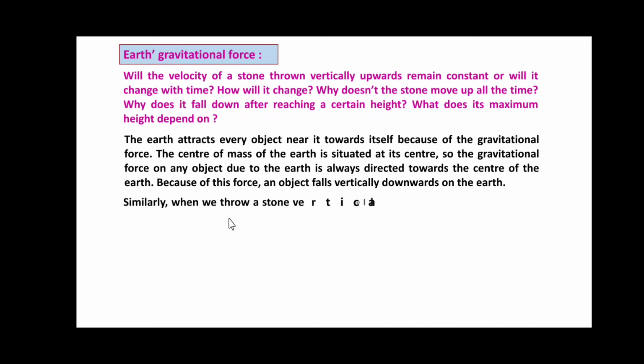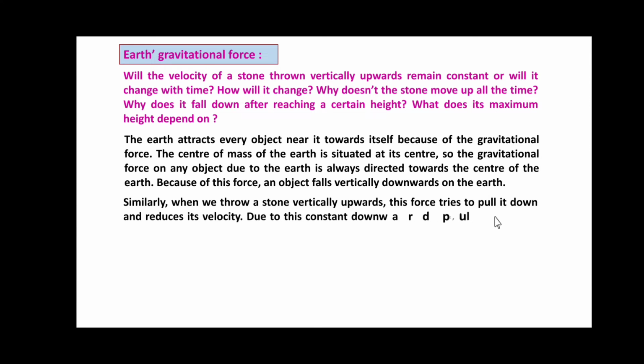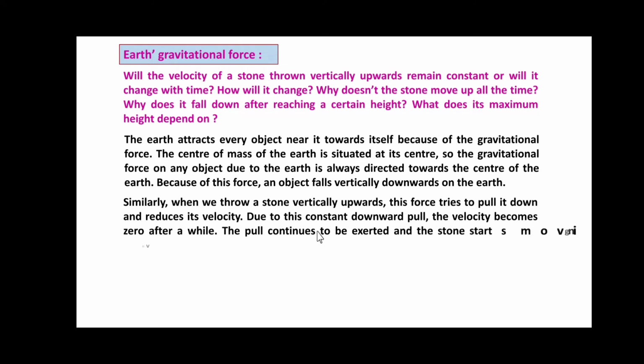Friends, similarly, when we throw a stone vertically upwards, this force tries to pull it down and reduces its velocity. Due to this constant downward pull, the velocity becomes zero after a while. The pull continues to be exerted and the stone starts moving vertically downwards towards the center of the earth.